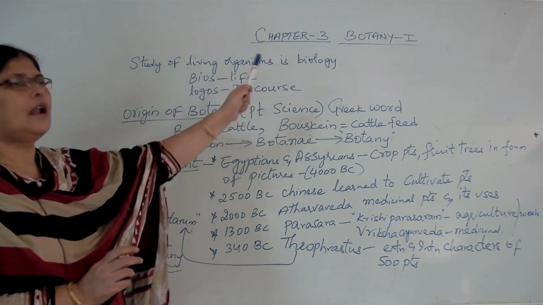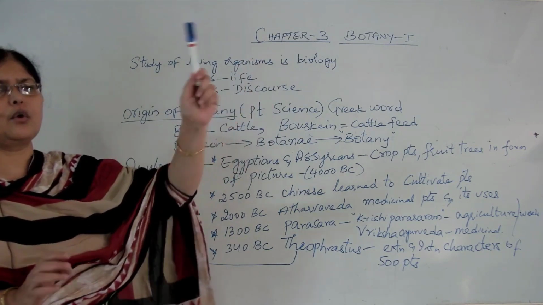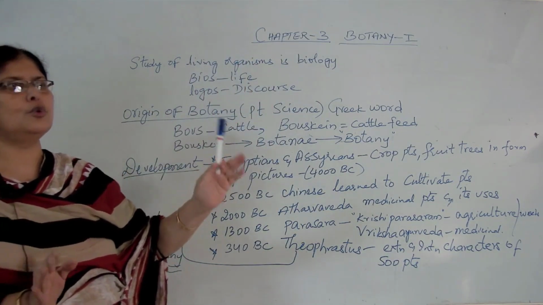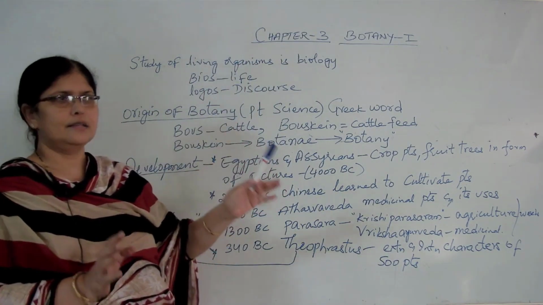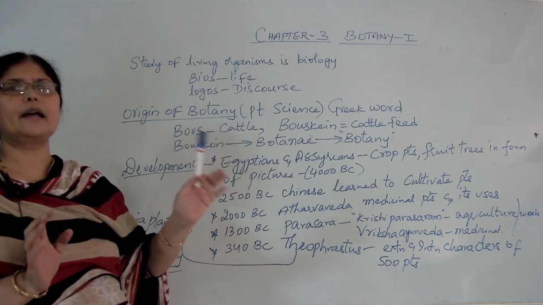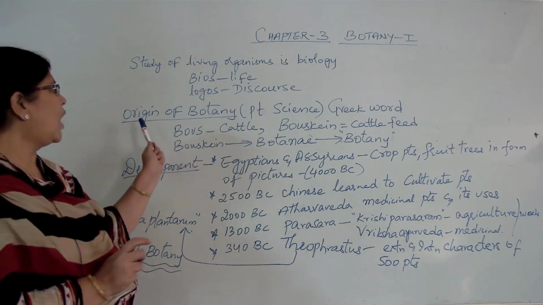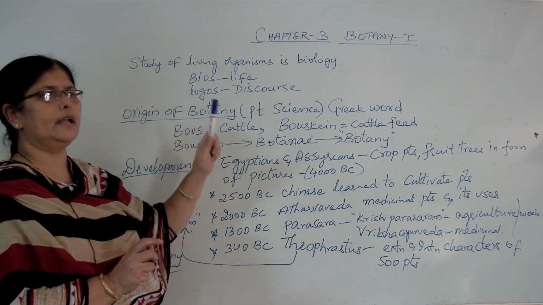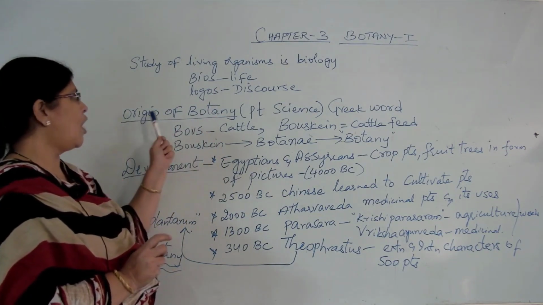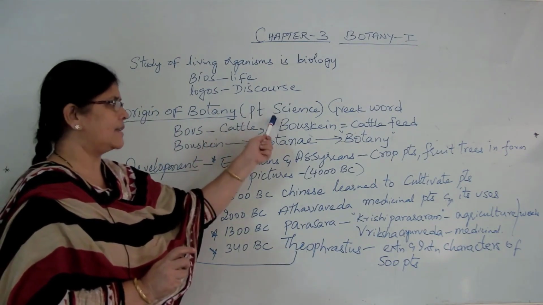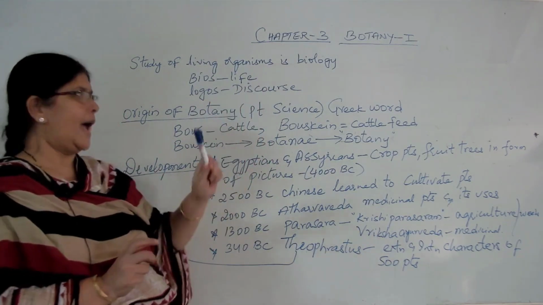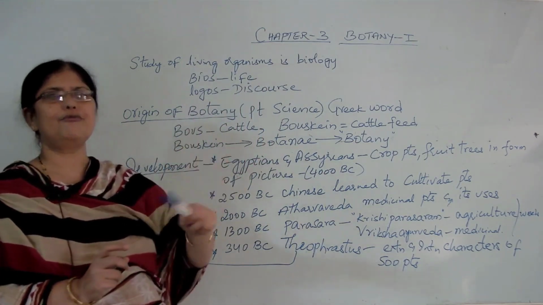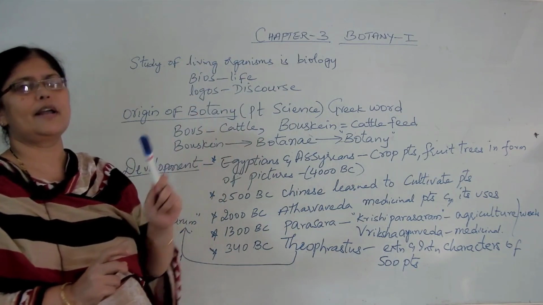Is that clear? Now, in this biology, we are going to limit our study to the study of plants. The study of plants is studied under a heading called botany. Now, how has the word botany originated? The origin of botany, that is plant sciences, how did it originate? Actually, the word botany has come from a Greek word which is called boskin.